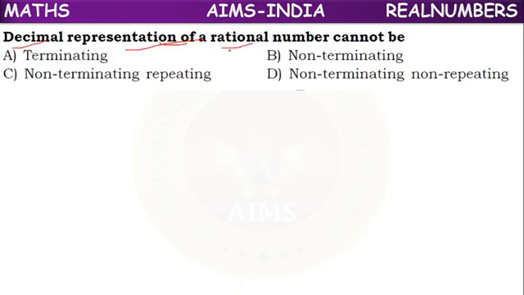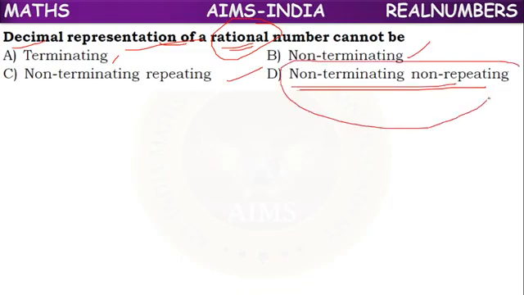Decimal representation of a rational number cannot be... A rational number can be terminating, can be non-terminating repeating, but cannot be non-terminating non-repeating.